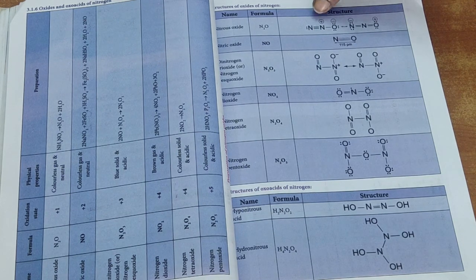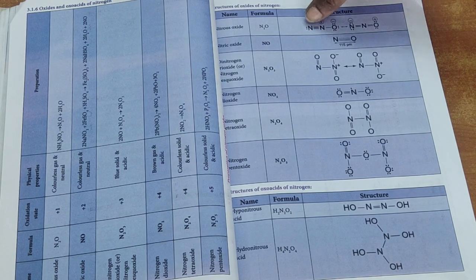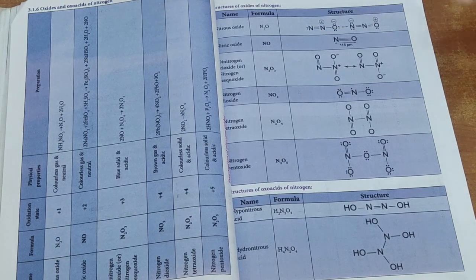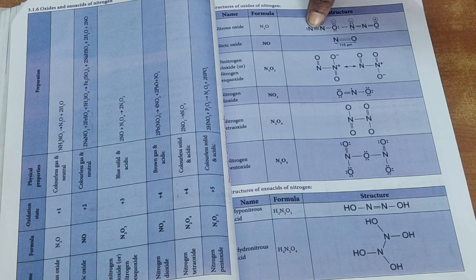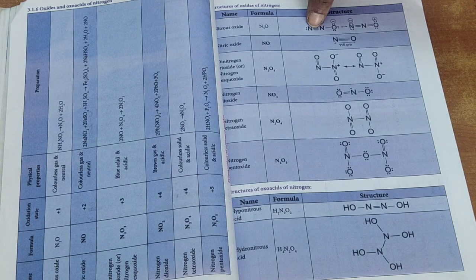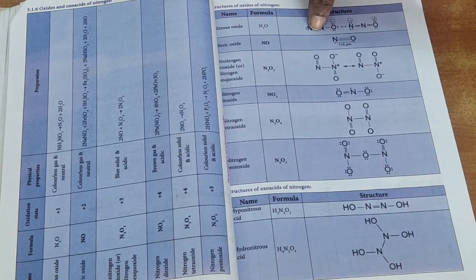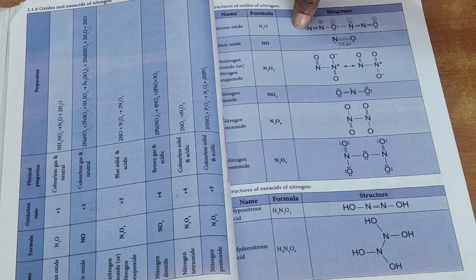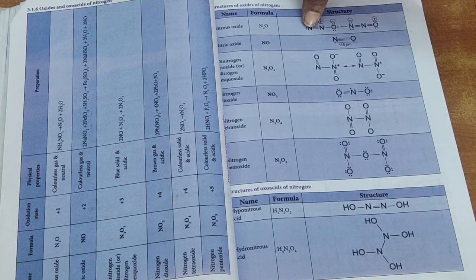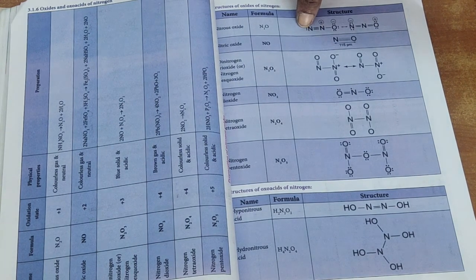You have to notice that in N2O, the nitrogen is triple bonded to the unsaturated N. We have to follow the octet rule. For that, one bond has to be considered as 2 electrons, 1, 2, and it has 3 bonds, so 2, 2, 2, that is 6 electrons, and the remaining 2 electrons have to be mentioned on the side. So according to the octet rule, around the nitrogen you must have 8 electrons. So with 3 bonds you have 6 electrons, and there are 2 remaining electrons.